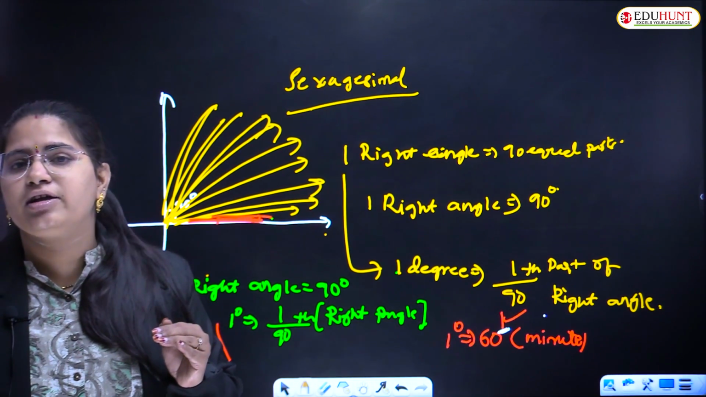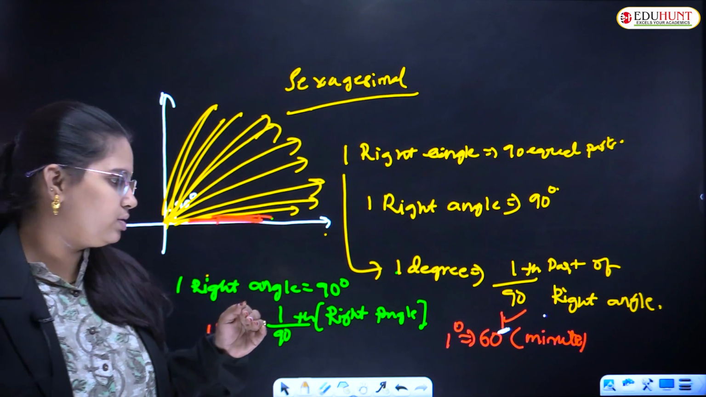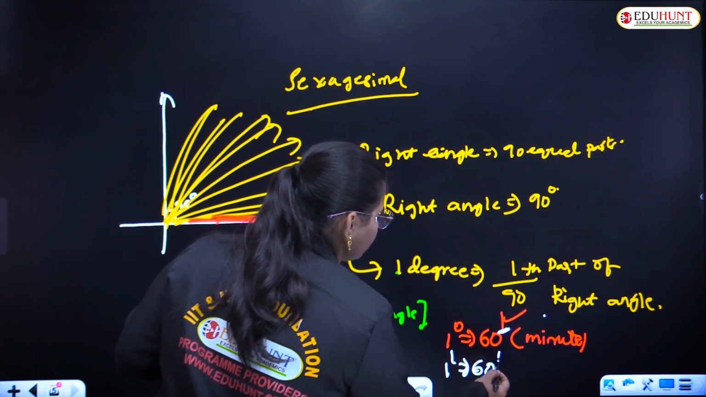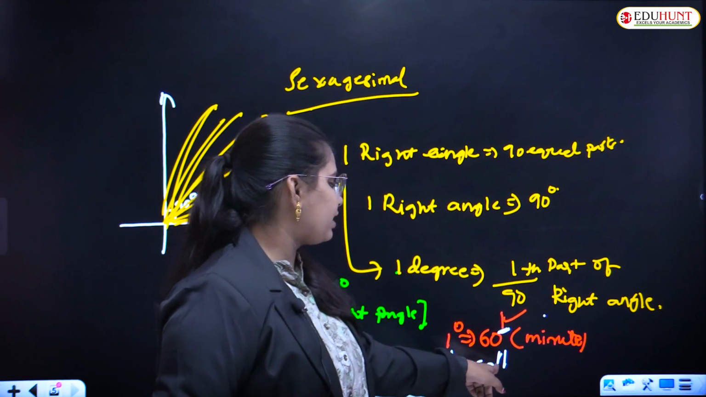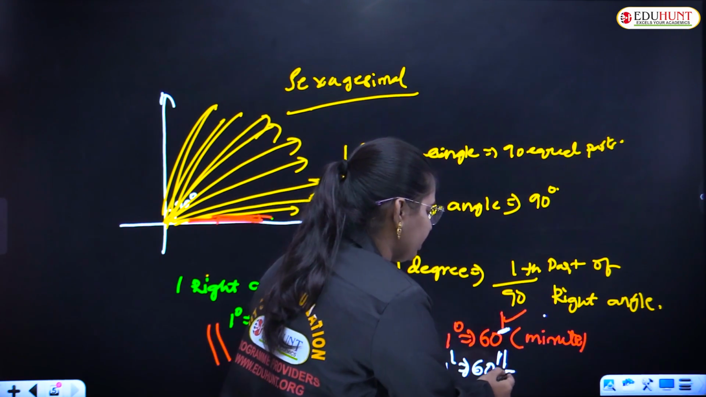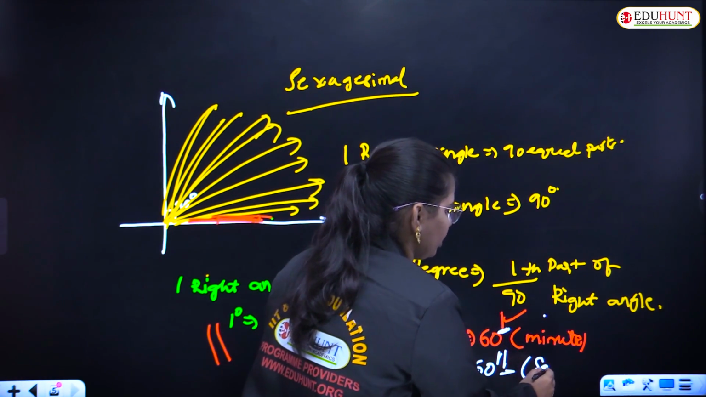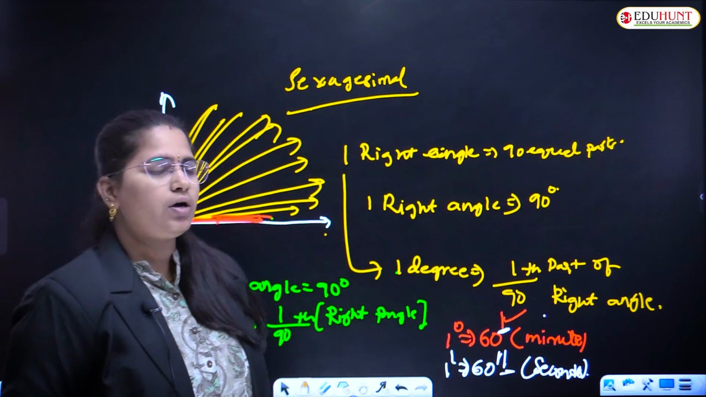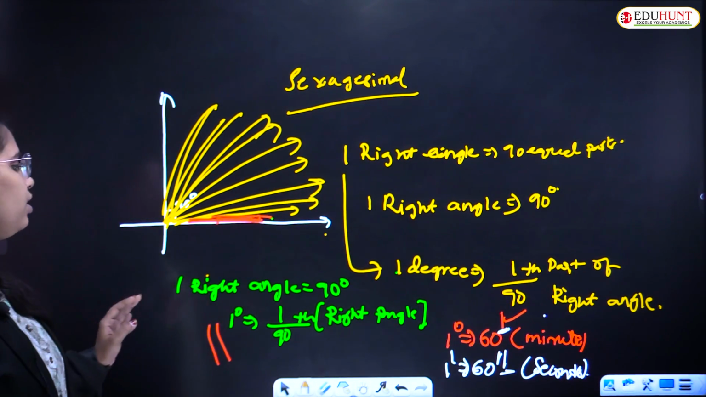1 minute is defined as 60 seconds. So 1 minute is equal to 60 seconds. So seconds is notated with a double dash. Right? So let's have a glimpse of a sexagesimal system.